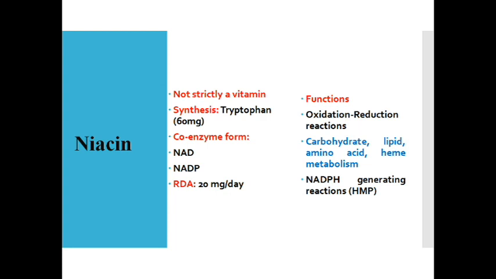NADPH is required for, let us recollect, tell me the functions of NADPH. Yes, to maintain the RBC integrity. It prevents the RBC from hemolysis. It is a strong antioxidant system, and it is useful in the biosynthesis of cholesterol, hormone synthesis, then bile acid synthesis. So please do remember cytochrome P450, which is dependent upon NADPH. So please do recollect and remember about this particular aspect.